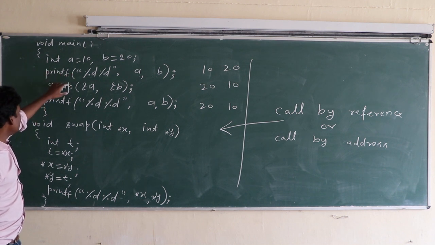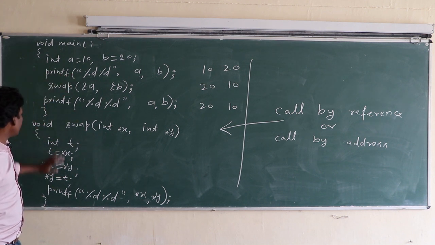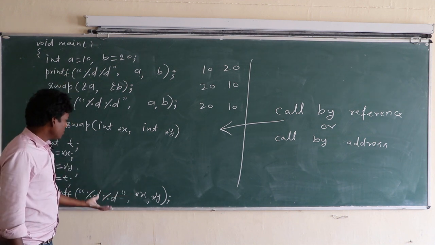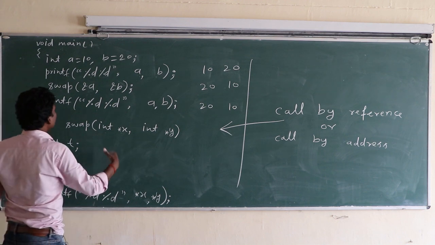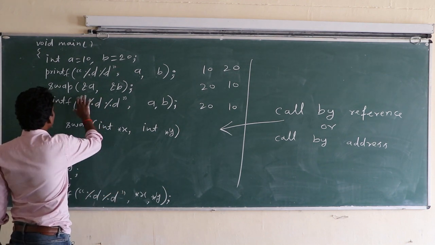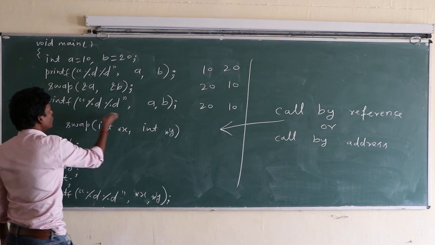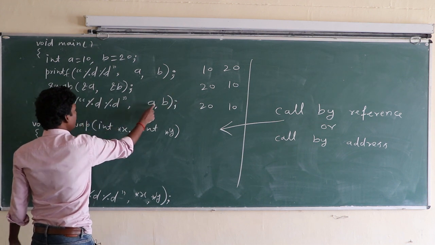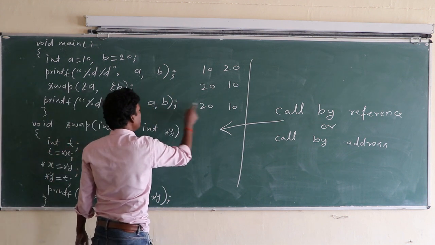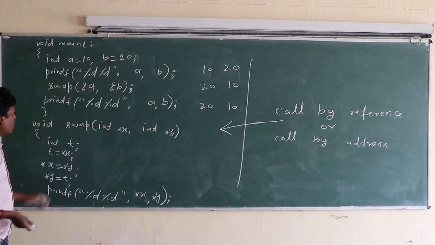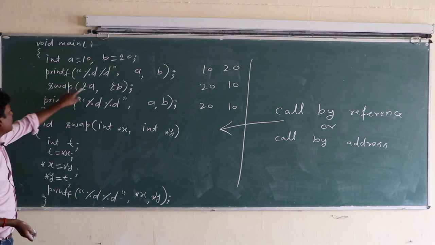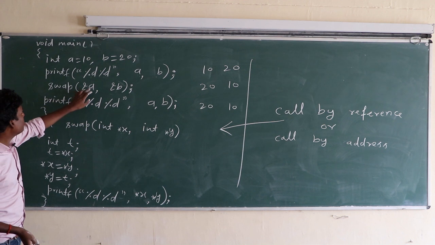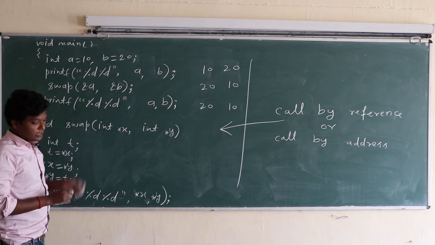Main is the calling function, so whatever is modified here is affected there also. The values of x and y have changed, so this change is also reflected in main. So the value of a becomes 20 and b becomes 10, because we call the swap function by address. This is call by address.